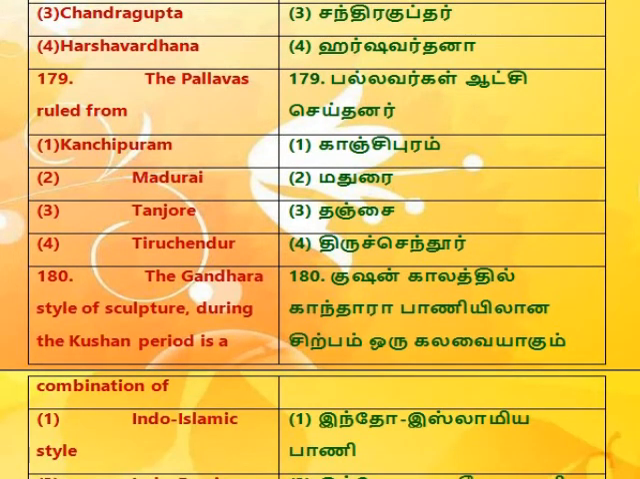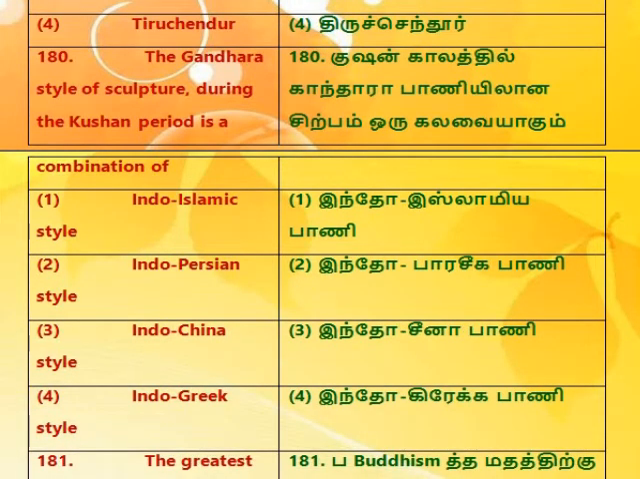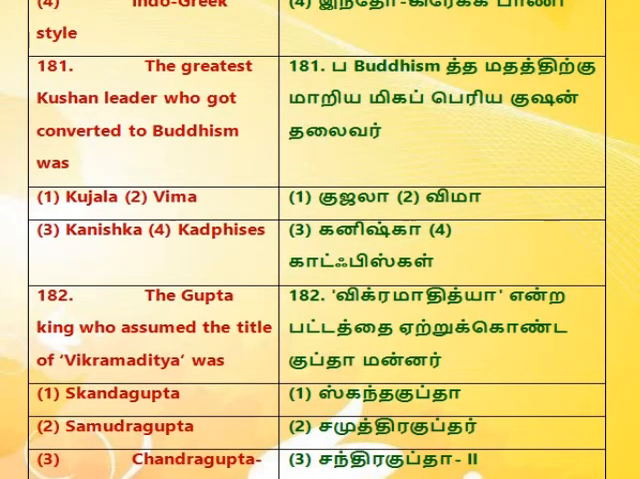179. The Pallavas ruled from 1. Kanchipuram. 2. Madurai. 3. Tanjore. 4. Tiruchendur. 180. The Gandhara style of sculpture during the Kushan period is a combination of 1. Indo-Islamic style. 2. Indo-Persian style. 3. Indo-China style. 4. Indo-Greek style.